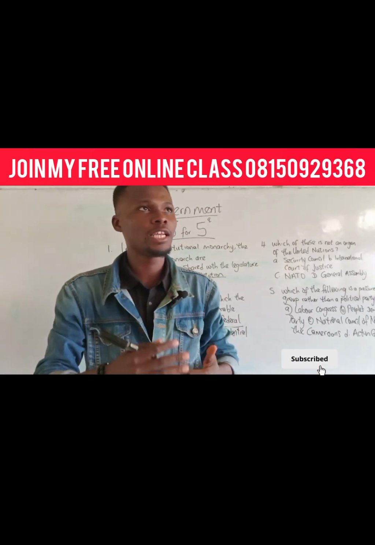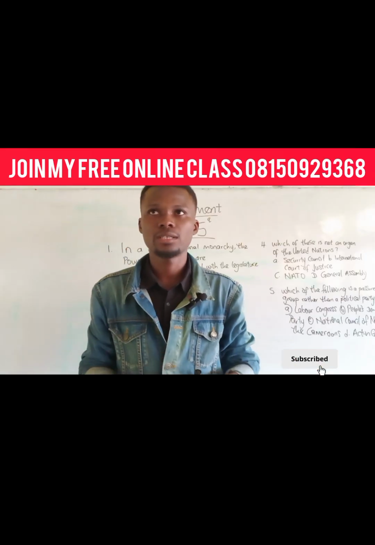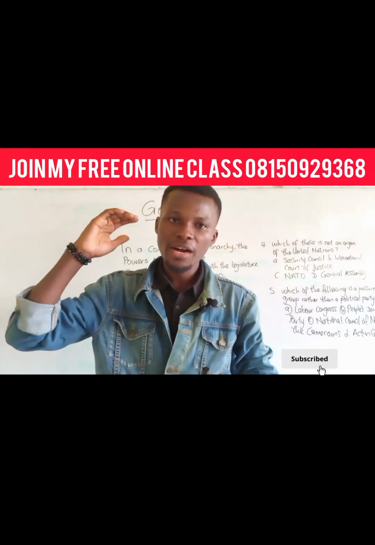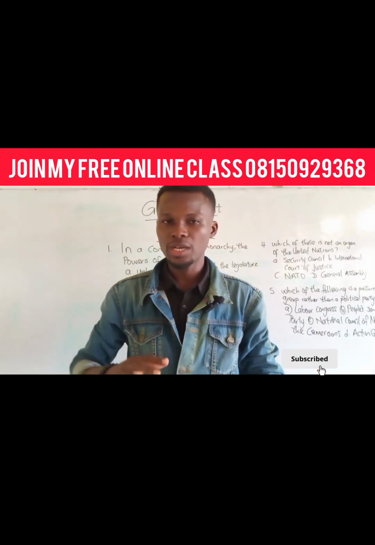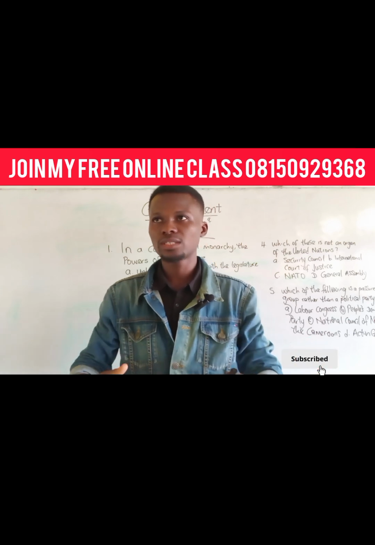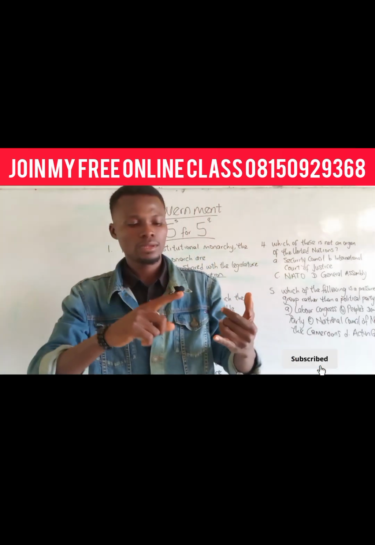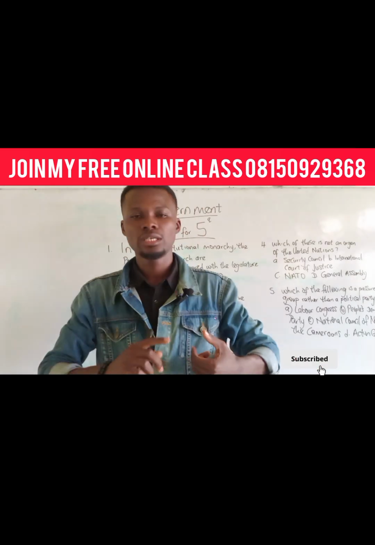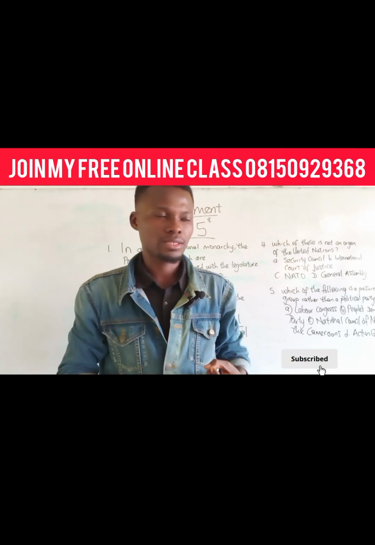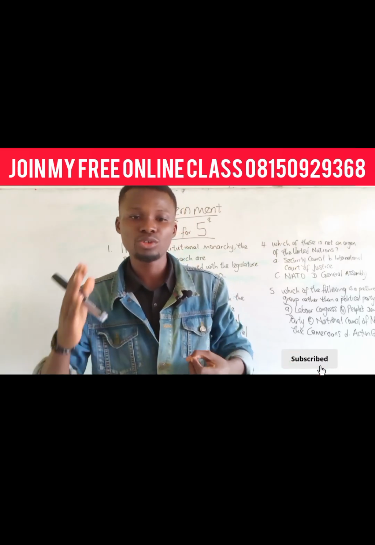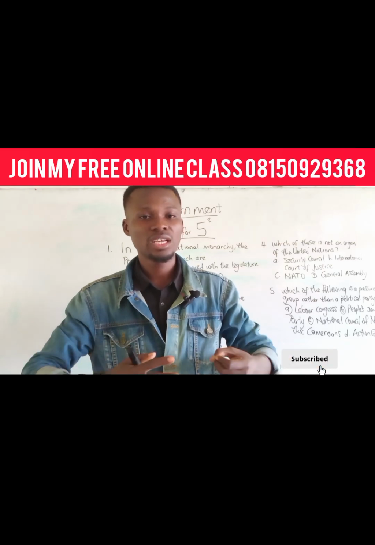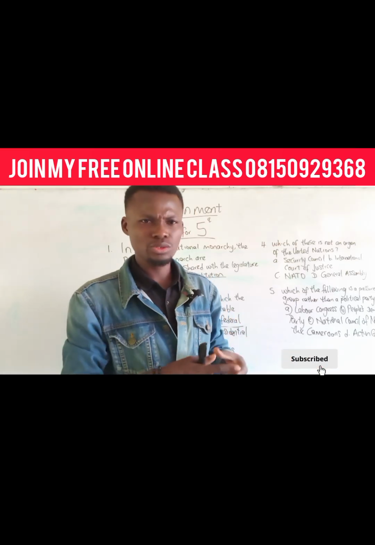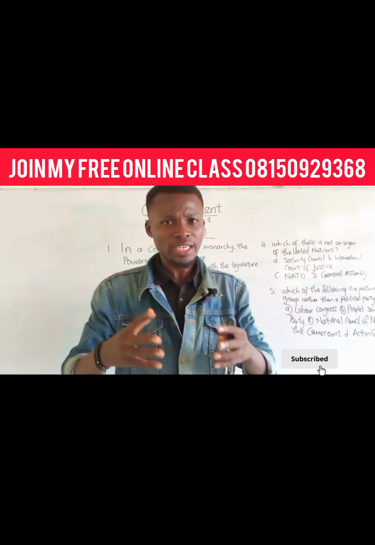But in a federal system of government, Nigeria is a typical example. Nigeria practices federalism. That is why in Nigeria, we have federal government, we have state government, we have local authority. And you will notice that in a federal constitution, you will have an exclusive list. Things contained in the exclusive list are things that only the central authority can do. We have the concurrent list. Things contained in the concurrent list are things that both the central authority and regional authority can do. And we have the residual list, which is things that local authorities can do. All right, let's progress. So Nigeria is a typical example.